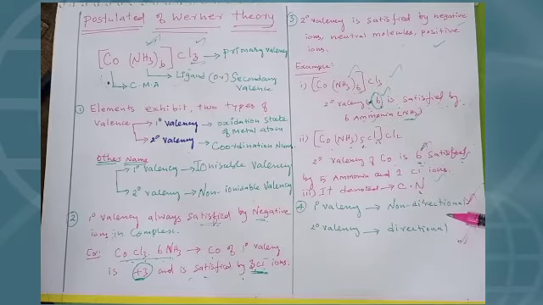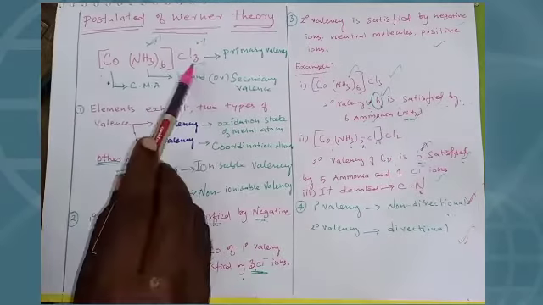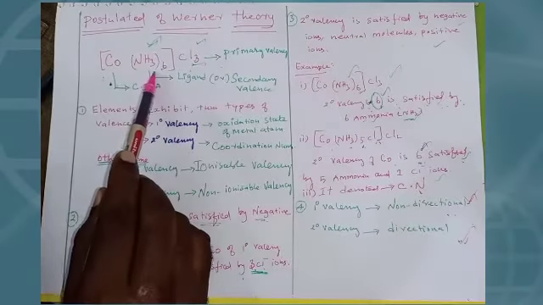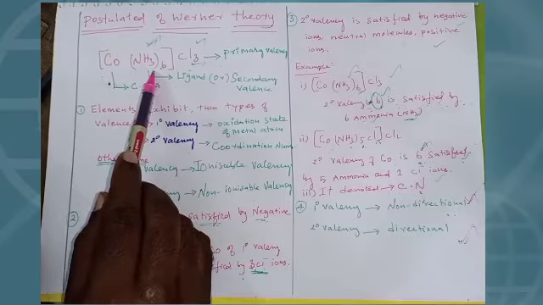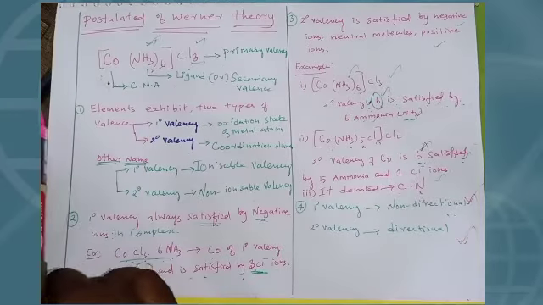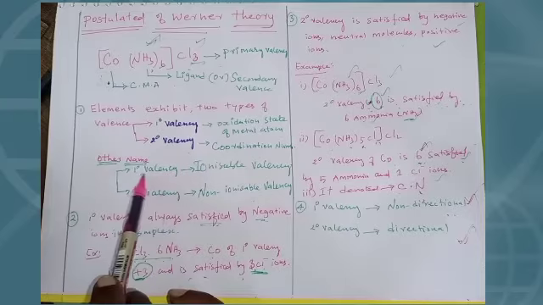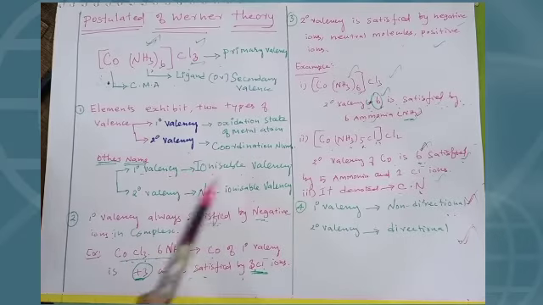The primary valency is also non-directional because it can be ionizable, that's it. So in this complex, chlorine can be ionizable, while ammonia, that means amine, is non-ionizable. I wrote here also: primary valency, ionizable valency; secondary valency, non-ionizable valency.